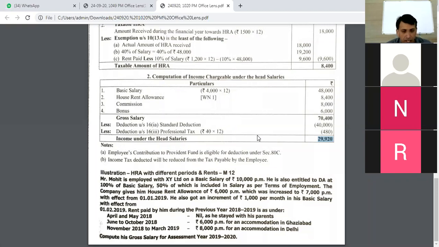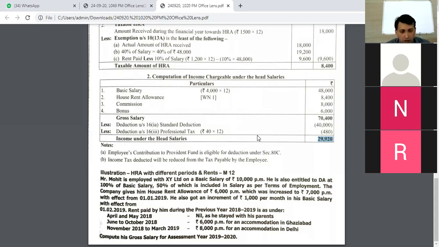The company gives him HRA of 6,000 rupees per month, which was increased to 7,000 rupees per month with effect from 1/1/2019. He got an increment of 1,000 rupees per month on his basic with effect from 1/2/2019.